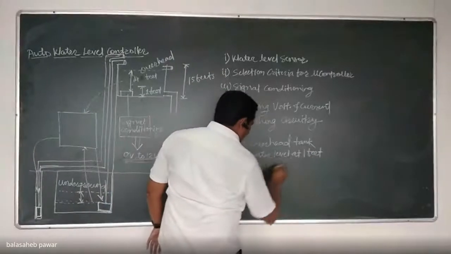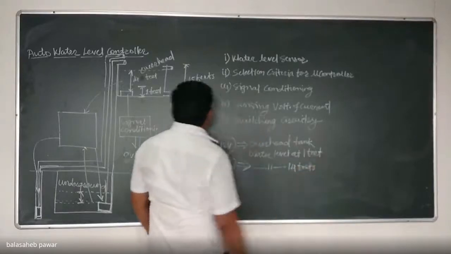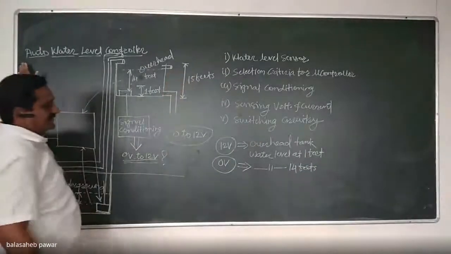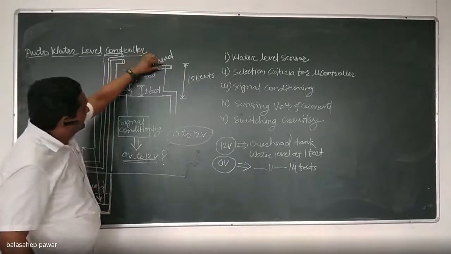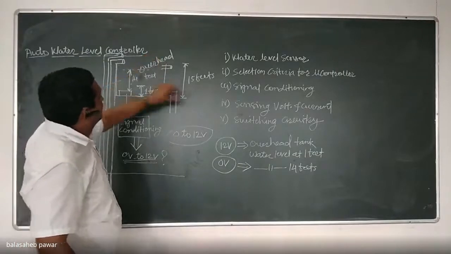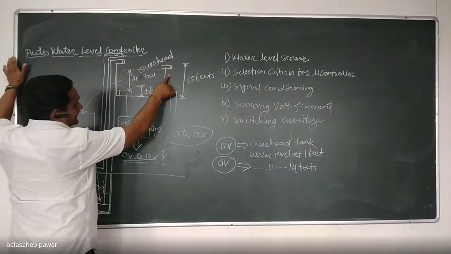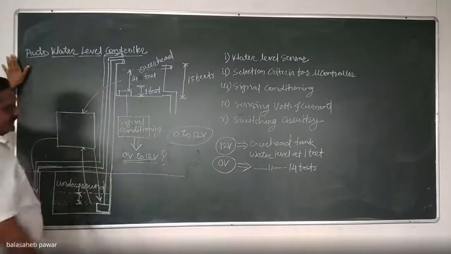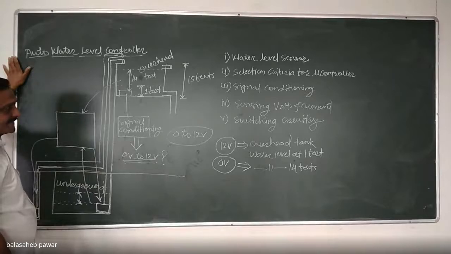Overhead tank water level at how much? 14 feet. The total height of that tank is 15 feet. We kept the upper side also at some height given for that overflow. So before overflow occurs, the pump should get turned off to avoid the wastage of water. Got it? Yes or no? Yes, sir. Okay.